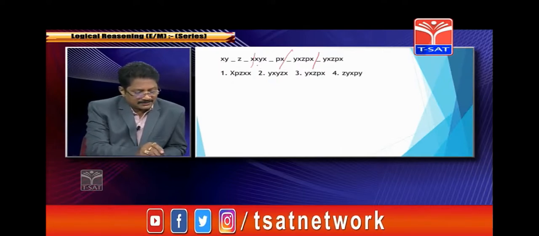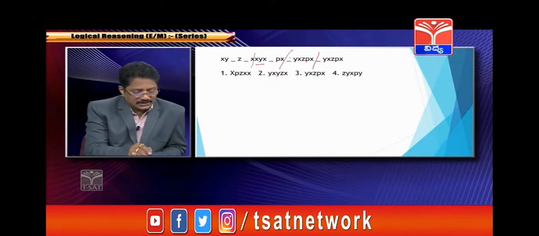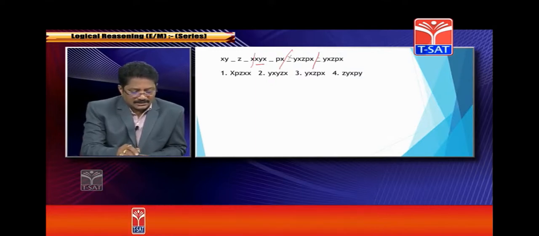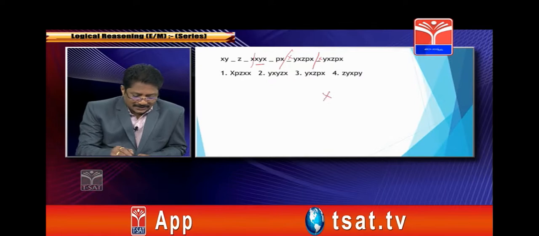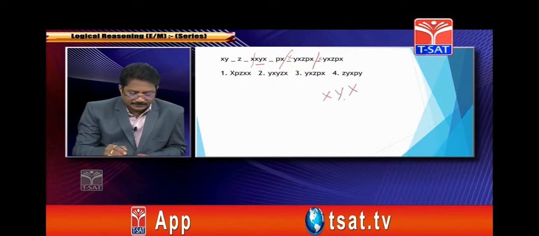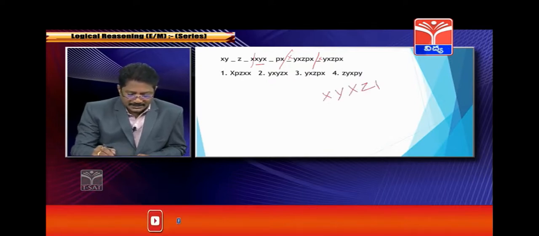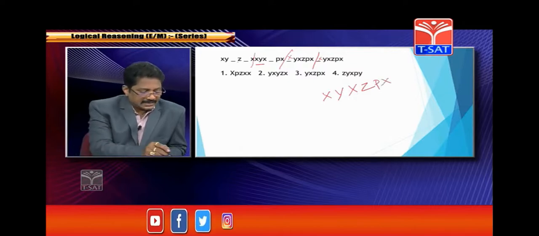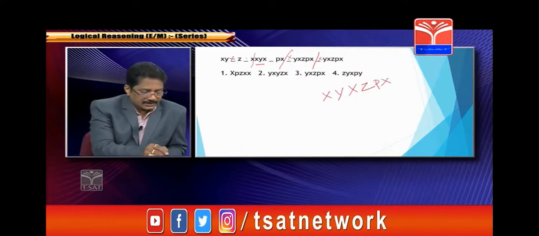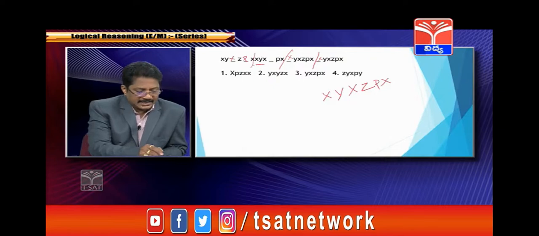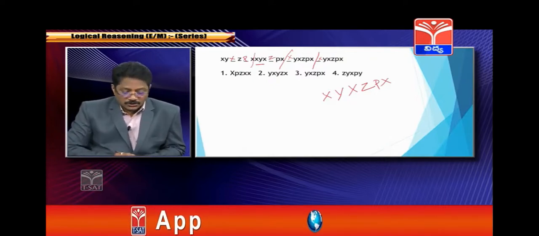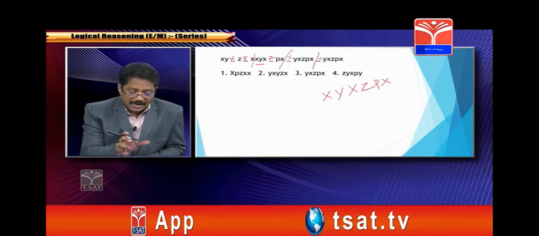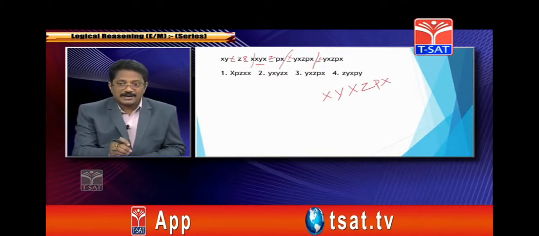The given group is X, Y, X. So it's very clear the term will be X, Y, X, Z, P, X. Each group is X, Y, X, Z, P, X. Correct? So first you have to identify whether you are going to divide